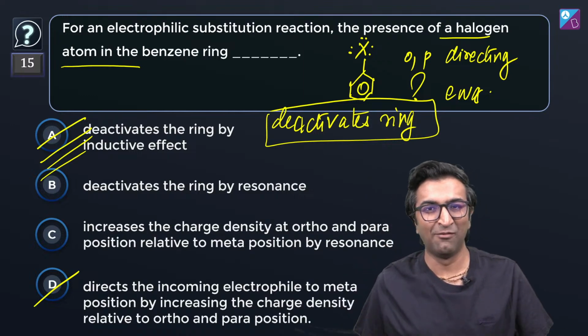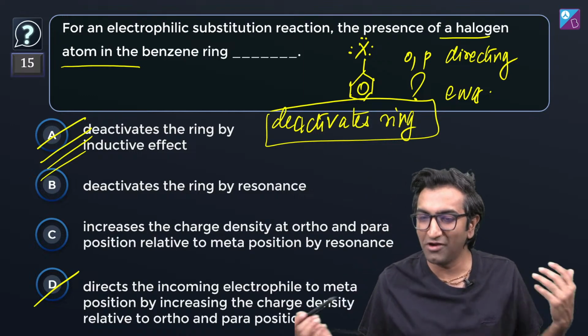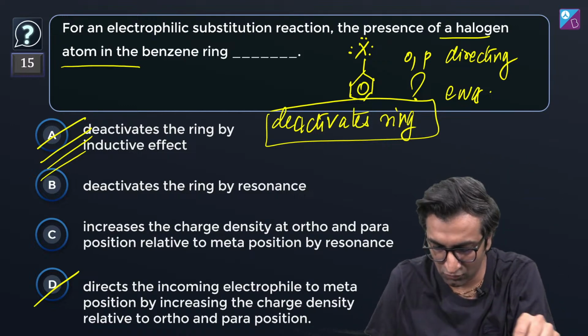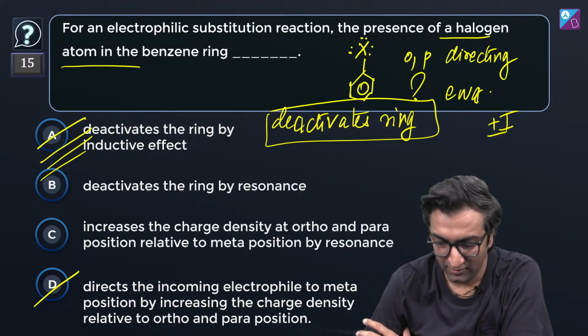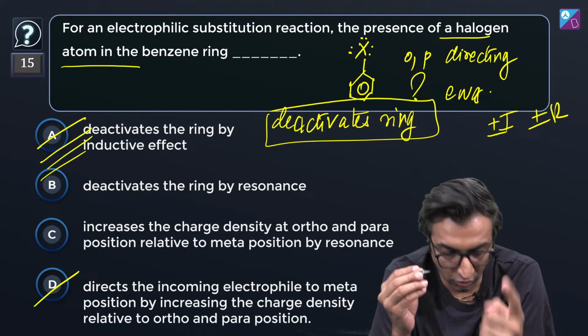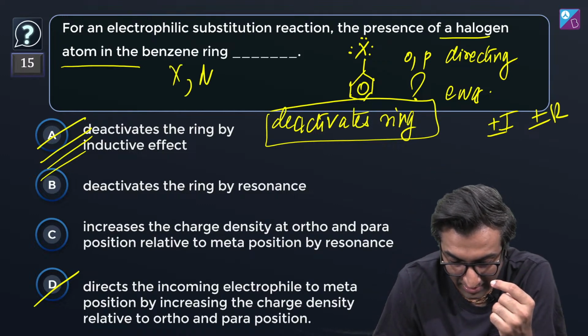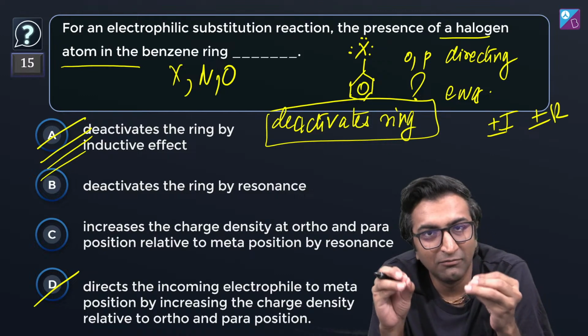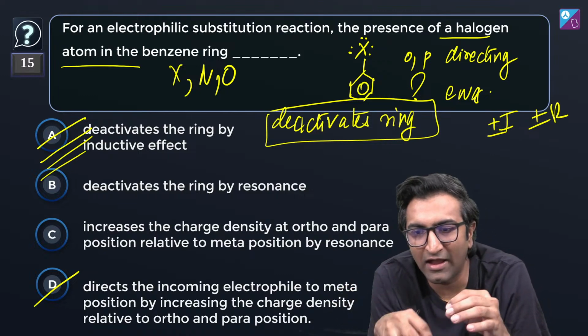This is one of those things I remember from school because it was such a weird exception. And this is why I tell students not to mug up this whole plus I plus M plus R minus R. I never remember all this. Look at what it's supposed to be. All of them are electronegative: X, N, O. But oxygen does something completely strange. And the reason is not that direct.